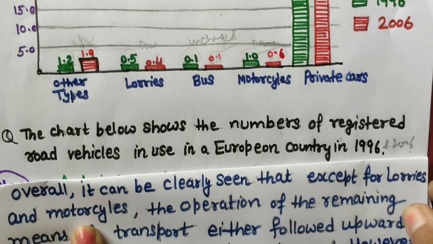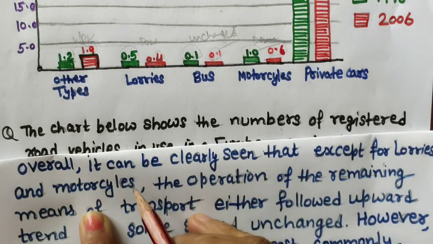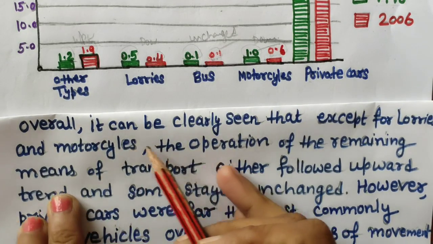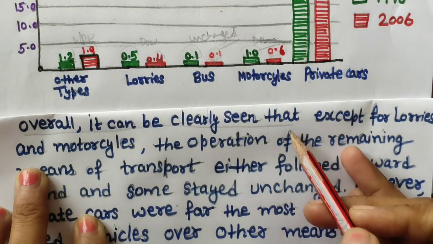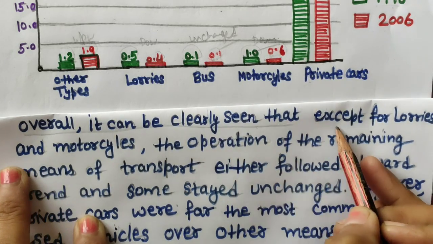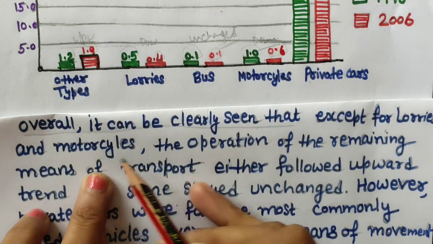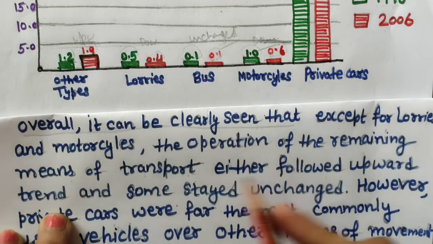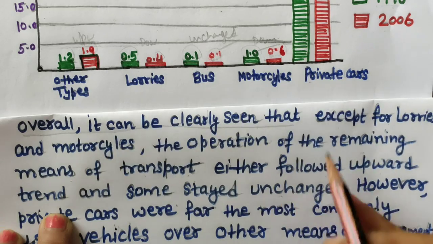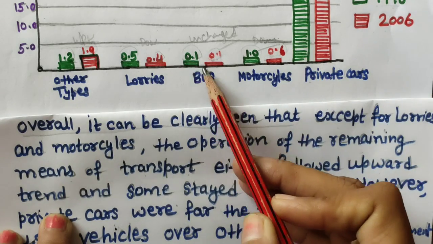Now coming to the overall paragraph, these are the lines you should importantly use. Overall, it can be clearly seen that, this is a good phrase you can use. Except for lorries and motorcycles, the operation of the remaining means of transport either followed an upward trend or stayed unchanged, means these are upward and these are unchanged.